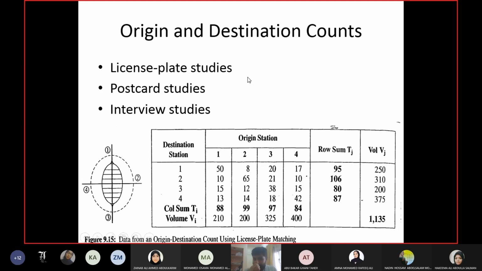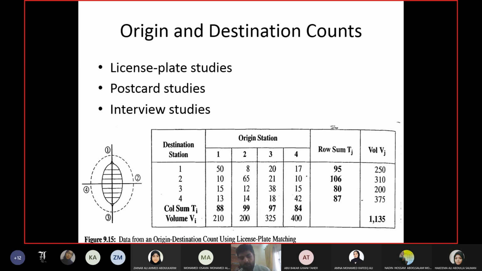Okay, license plate study. In license plate study, first of all, you identify which are the entry and exit points of your areas under consideration. So, for example, you are doing different cities in Bahrain. You will identify the entry and exit points for each of those cities. So you have 4 cities. For each of these cities, you find out from where you can enter and exit the area. At all these locations, at the entry and exit points, you will place observers or equipment or cameras, whatever is feasible for you, to note down the license plate number of the cars entering and exiting the area.